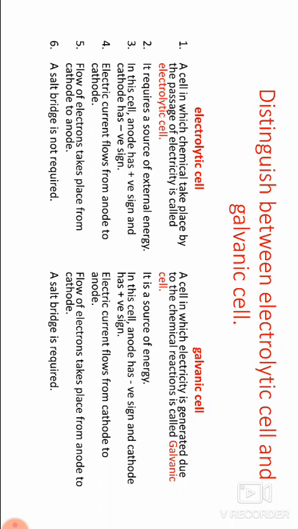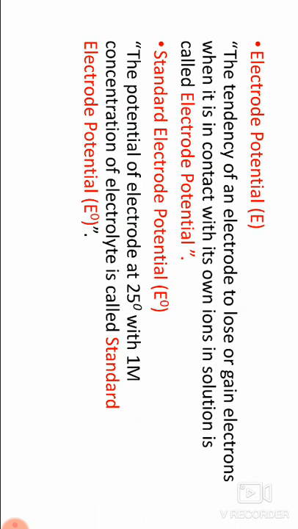Flow of electrons in electrolytic cell is cathode to anode, in galvanic cell anode to cathode. Electrolytic cell contains one half cell because salt bridge is not required. In galvanic cell, a salt bridge is compulsory.